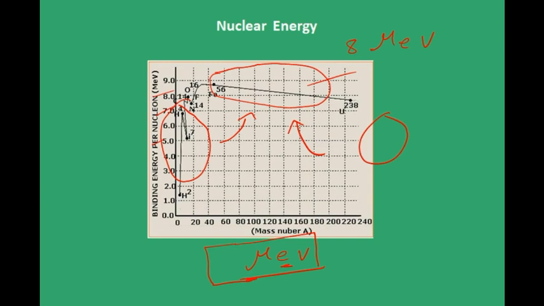For example, if 1 kg of coal is burnt, what energy can you expect? It is somewhere 10 power 7 joules. If 1 kg of uranium is involved in nuclear fission reactions, then the energy evolved is 10 power 14 joules. It is 10 million times greater.